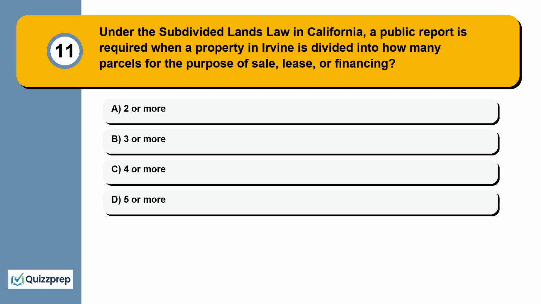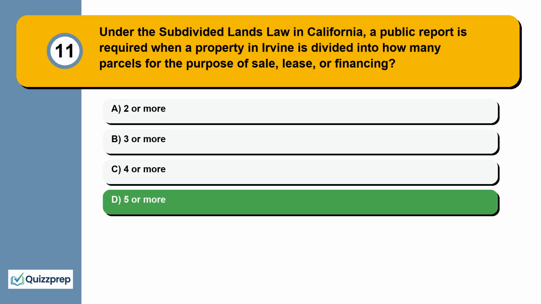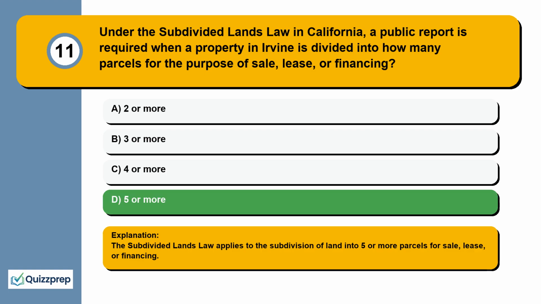Question 11. Under the subdivided lands law in California, a public report is required when a property in Irvine is divided into how many parcels for the purpose of sale, lease, or financing? 2 or more, 3 or more, 4 or more, 5 or more. The subdivided lands law applies to the subdivision of land into 5 or more parcels for sale, lease, or financing.